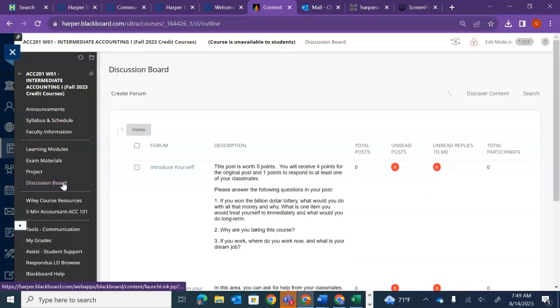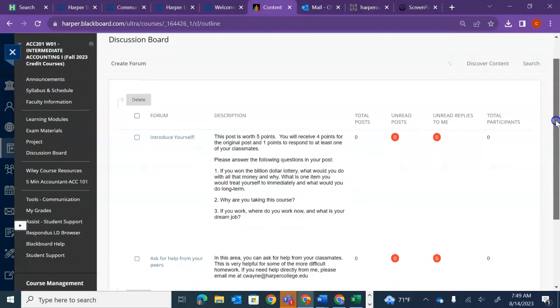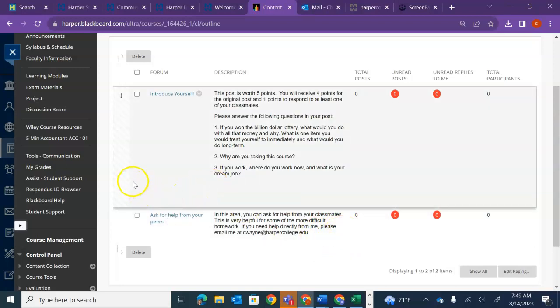And finally, that discussion board, the only one I have here that's worth points. It's just something that we can get to know each other in. And then sometimes this homework gets a little bit difficult and you want some answers immediately. You can just work with your classmates here to work through something in your homework. You can always email me, but I will not monitor this chat. So if your classmates can't help you, feel free to email me or do both and see who gets back to you faster.